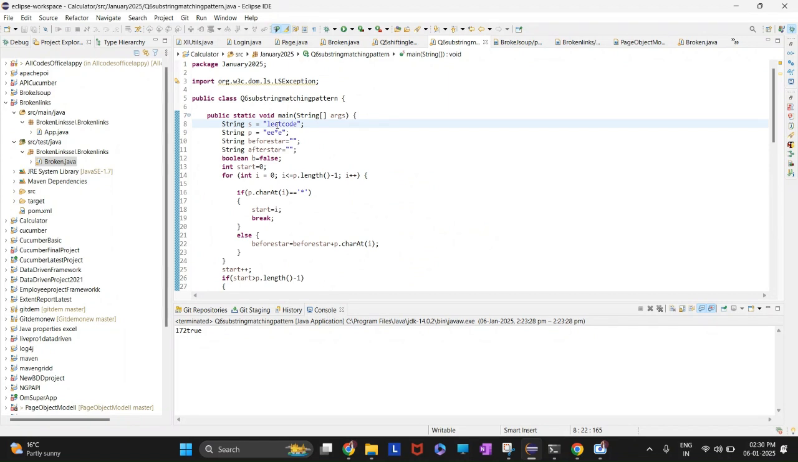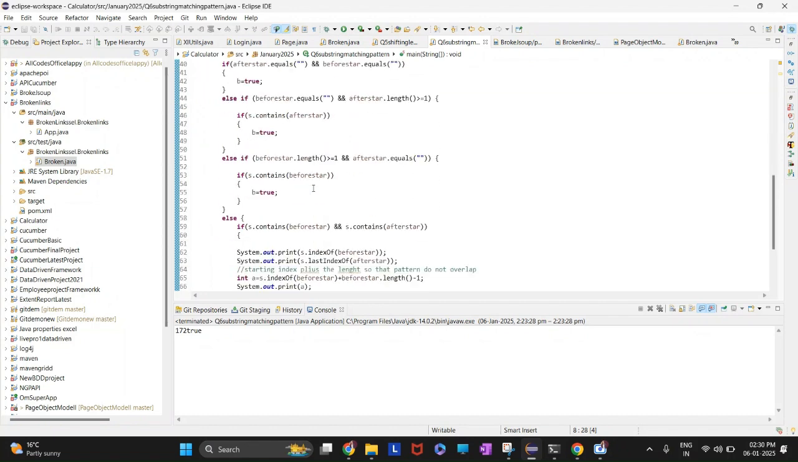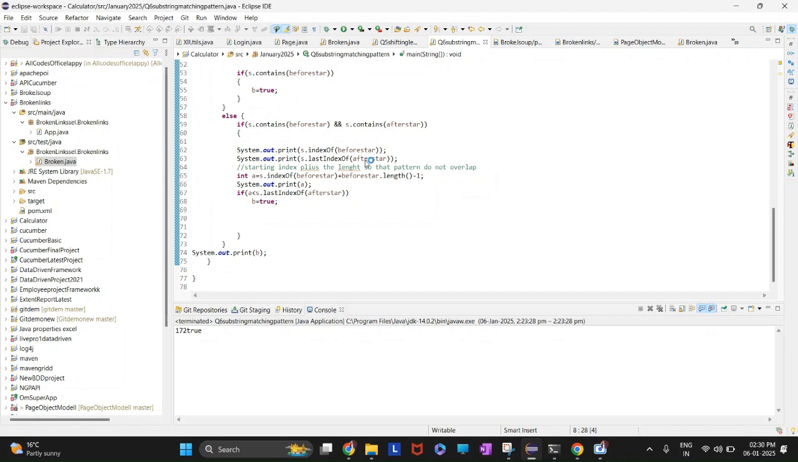And then after the star, we need only the pattern which comes after this pattern. So for the last pattern E, we have to take the last index of the pattern after star, and it should be greater than where the first pattern ends. So this is the trick for all the questions. So A will be less than the last index of after star, and B will be equal to true. So this will work for all the tricky edge cases.